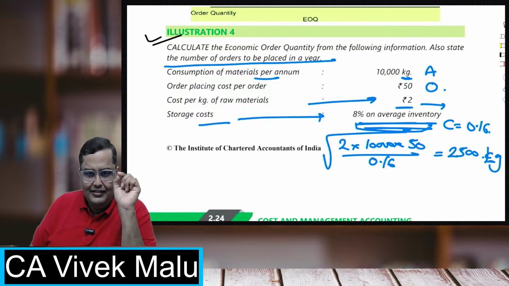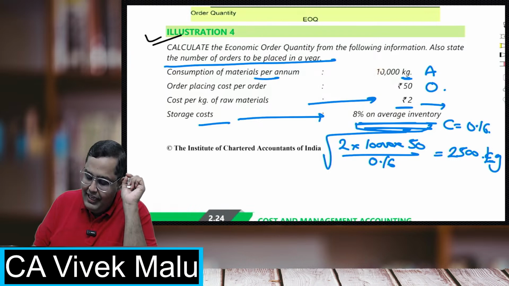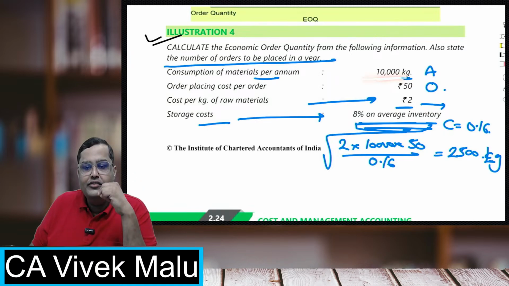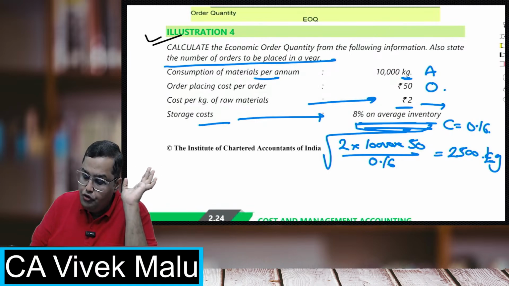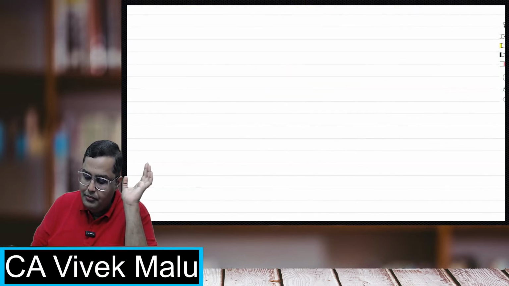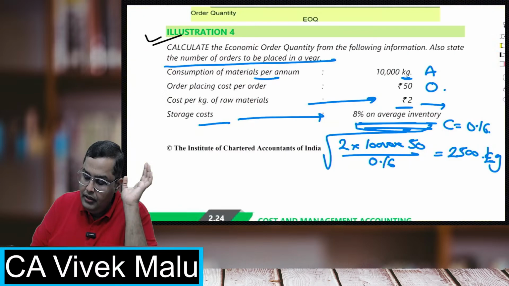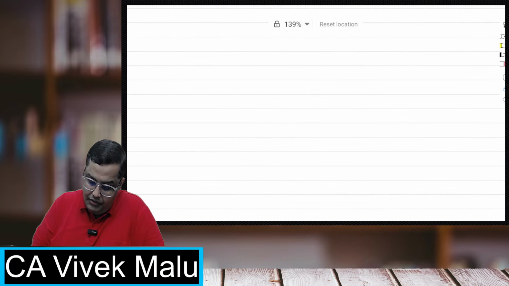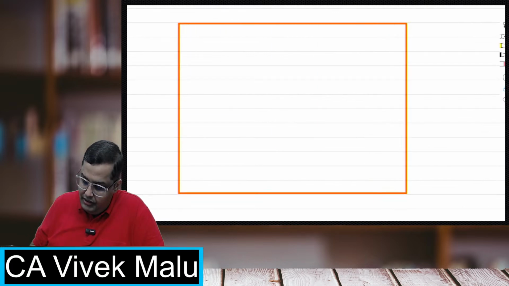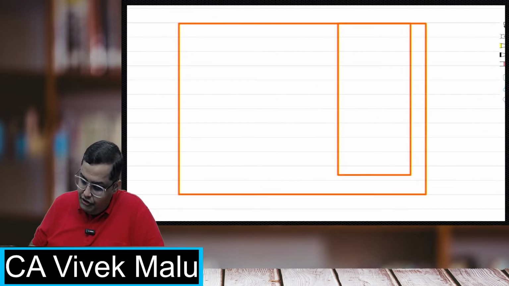The formula is very simple. 10,000 kgs, the annual requirement, upon the order size. What is the formula? Annual requirement upon order size. That will give you the number of orders to be placed. Now, students, in this question, let me explain you something else. I'll teach you in this only, I'll not take another question.